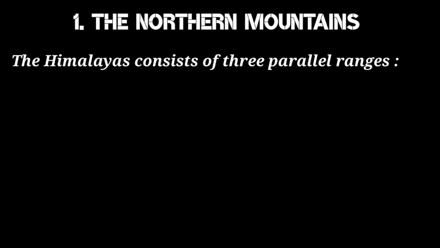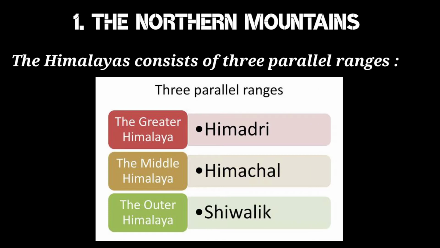The Himalayas consist of three parallel ranges. They are the Greater Himalayas, also called Himadri, the Lesser Himalayas, also known as Himachal, and the Shivalik Hills, which are also known as the Outer Himalayas. So let's discuss them one by one.